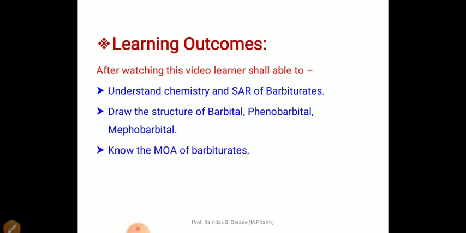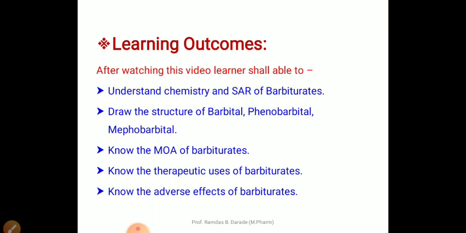Know the mechanism of action of barbiturates, how barbiturates act at a molecular level and at a cellular level. Then you should know the therapeutic uses and adverse effects of barbiturates. So these are the important learning outcomes of today's video.